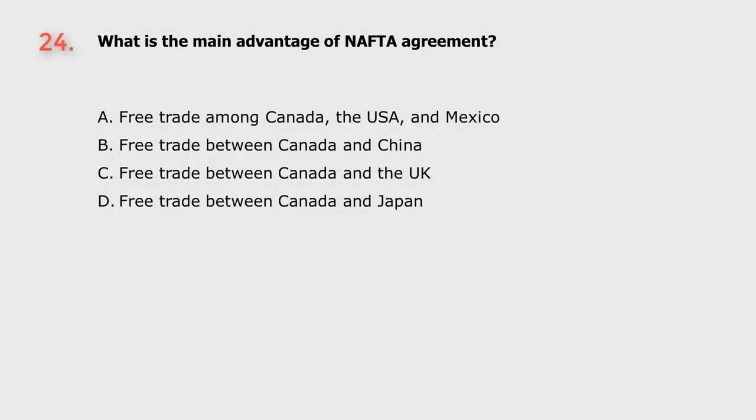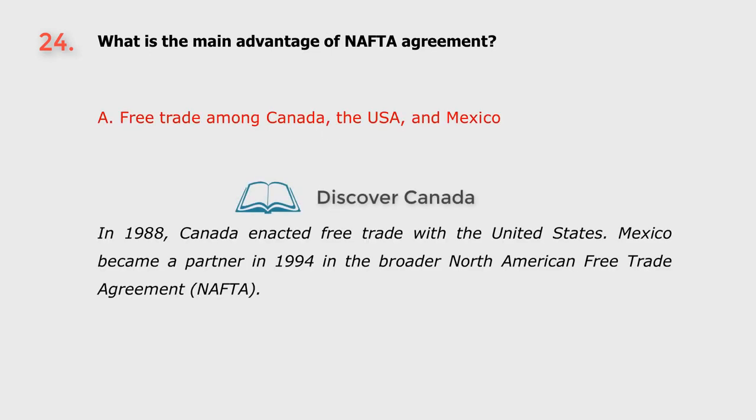Question 24. What is the main advantage of NAFTA agreement? A. Free trade among Canada, the USA, and Mexico. B. Free trade between Canada and China. C. Free trade between Canada and the UK. D. Free trade between Canada and Japan. The answer is A. Free trade among Canada, the USA, and Mexico.